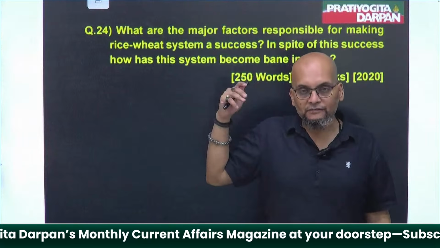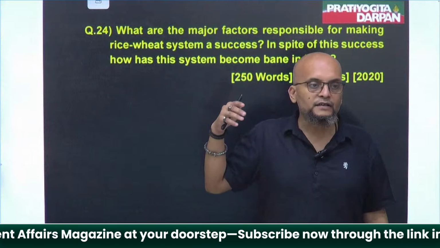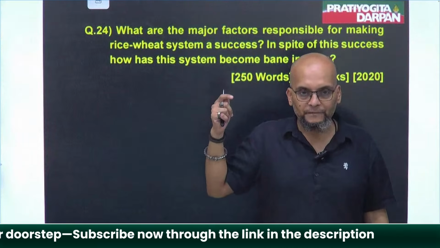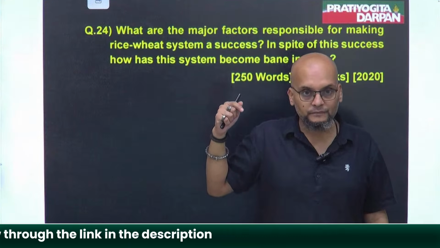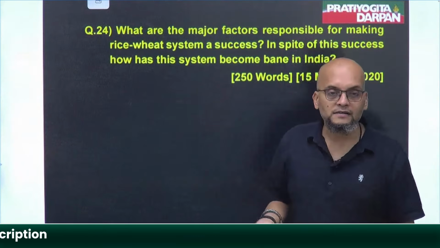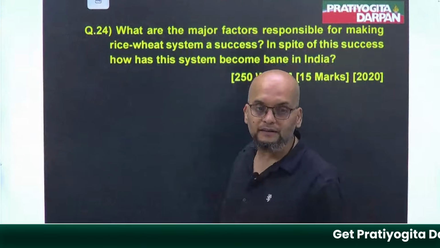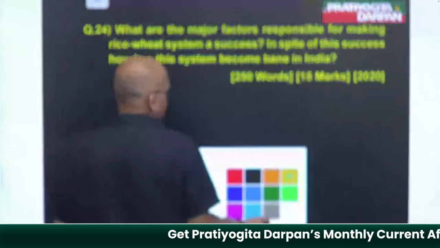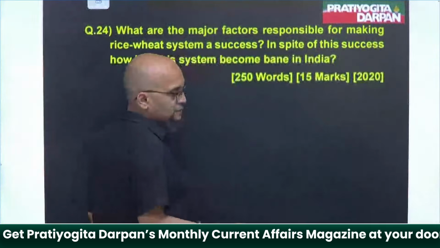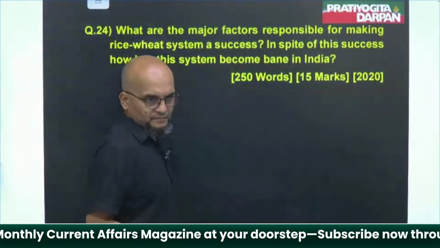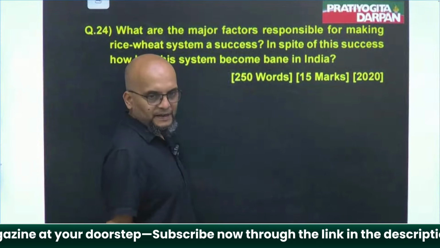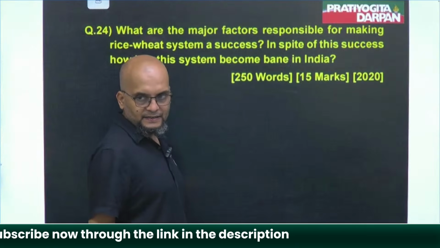Why did rice and wheat production increase so much in India? Why did it become successful? It was not so successful before the 1970s. What happened suddenly in the late 60s and 70s?